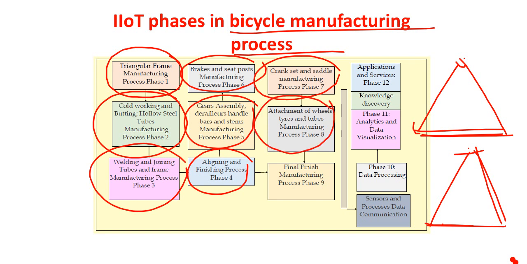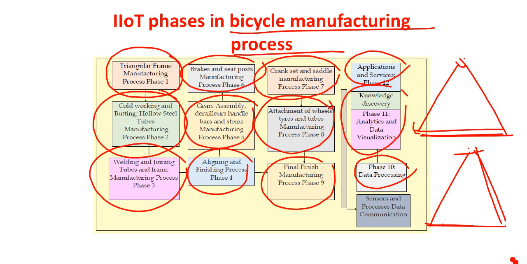Then applications and service, knowledge discovery, analytics and data visualization, data processing. Then finally sensors and processes, data communication. So up to here we have the general processes that are involved in the manufacturing of the bicycles.